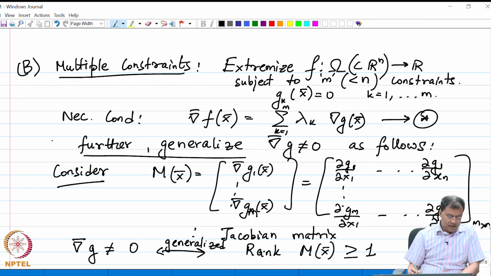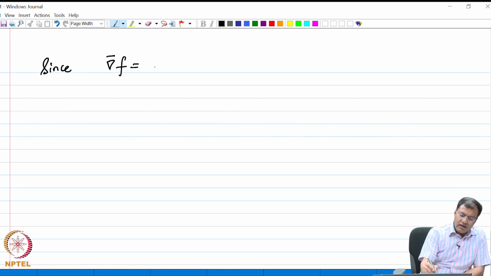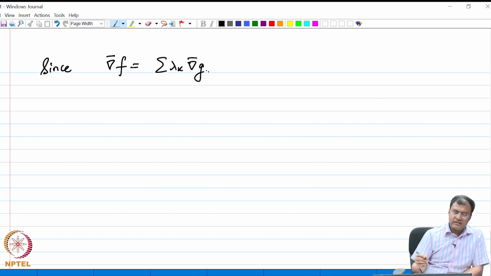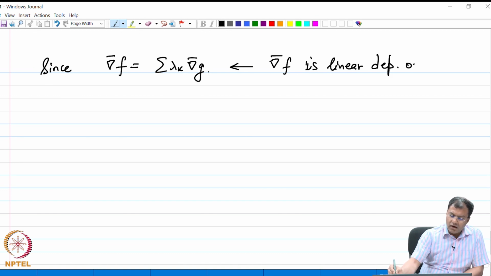Further, since grad f is the summation of lambda k grad gk via the Lagrange multiplier method, it also tells me that grad f is linearly dependent on the family grad gk, k from 1 to m.